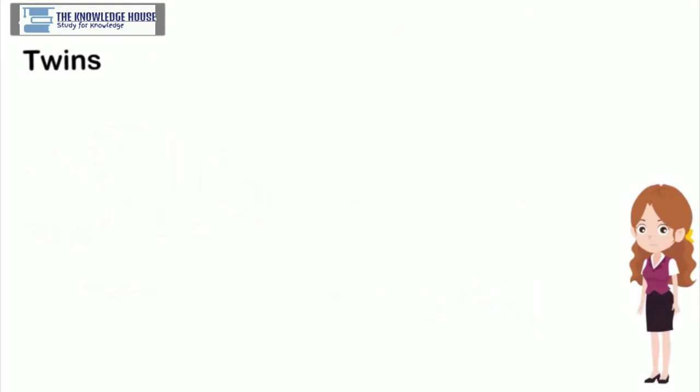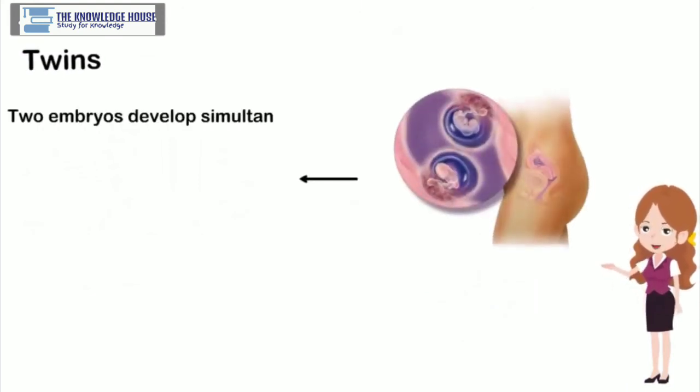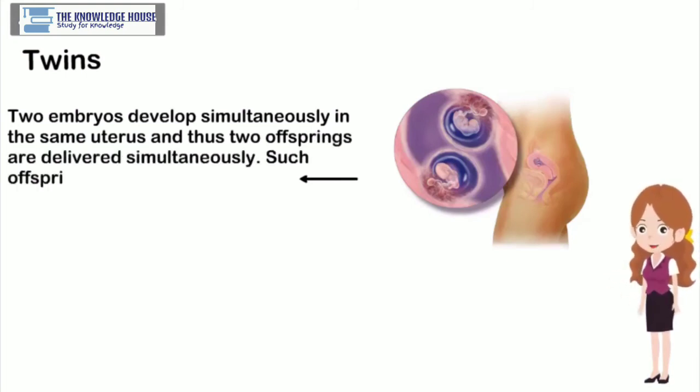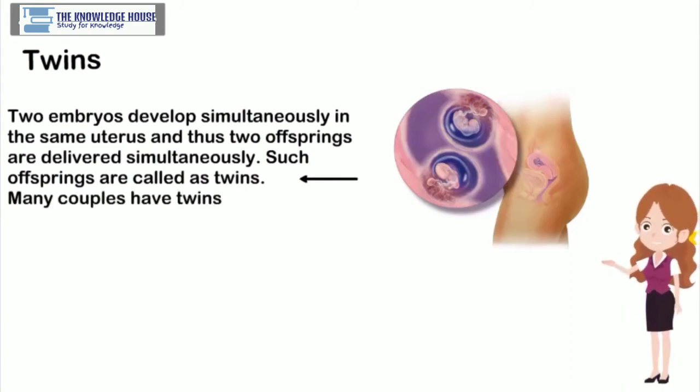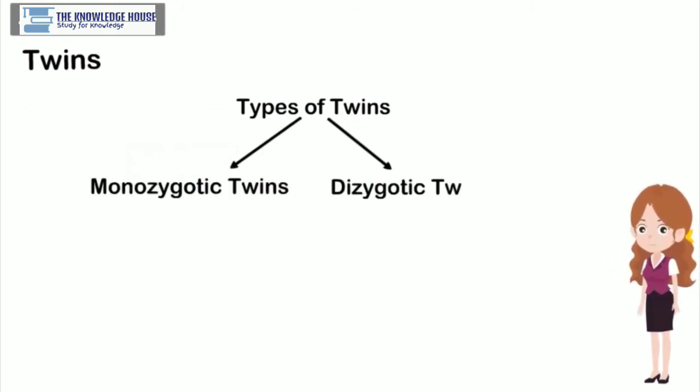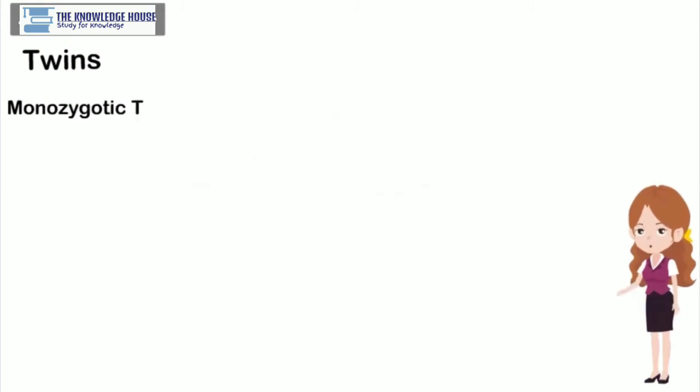Twins. Two embryos develop simultaneously in the same uterus, and thus two offsprings are delivered simultaneously. Such offsprings are called twins. Many couples have twins. There are two main types of twins: monozygotic twins and dizygotic twins. Monozygotic twins are formed from a single embryo.